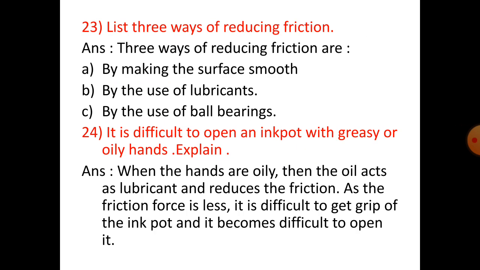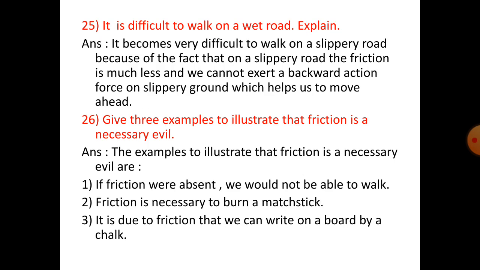Number 23. List 3 ways of reducing friction. 3 ways of reducing friction are by making the surface smooth, by the use of lubricants, by the use of ball bearings. Number 24. It is difficult to open an ink pot with greasy or oily hands. Explain. When the hands are oily, then the oil acts as lubricant and reduces the friction. As the friction force is less, it is difficult to get grip of the ink pot and it becomes difficult to open it.